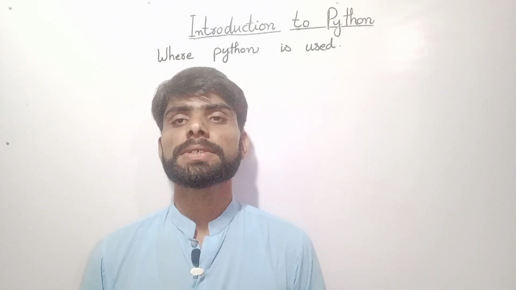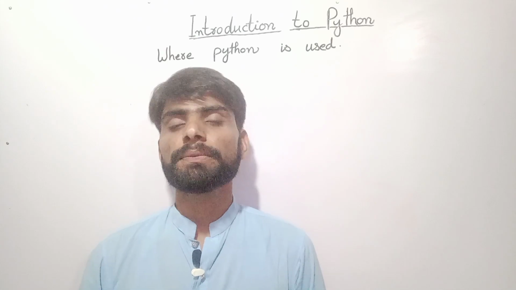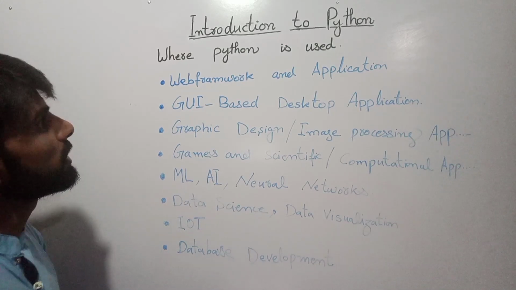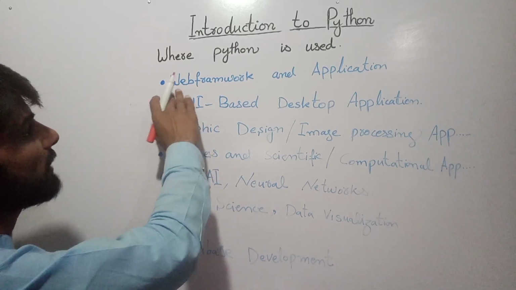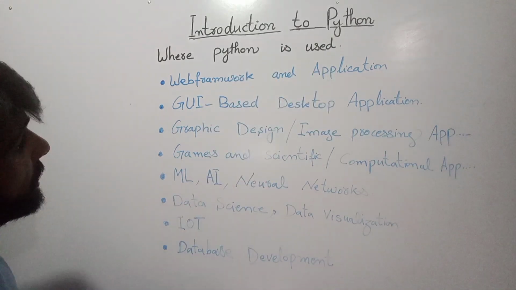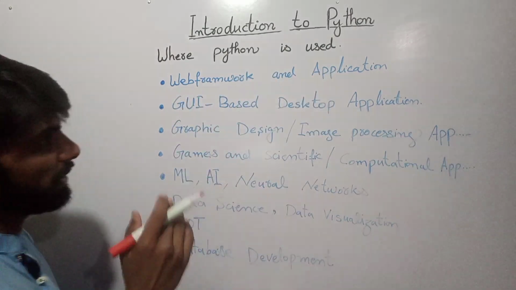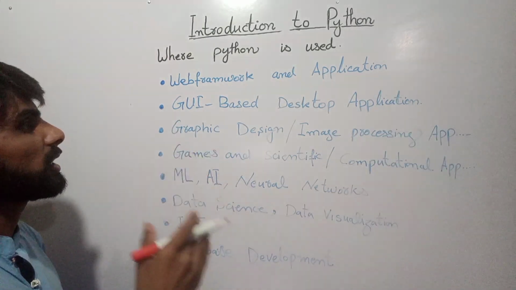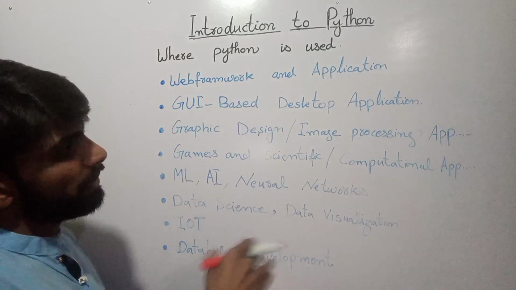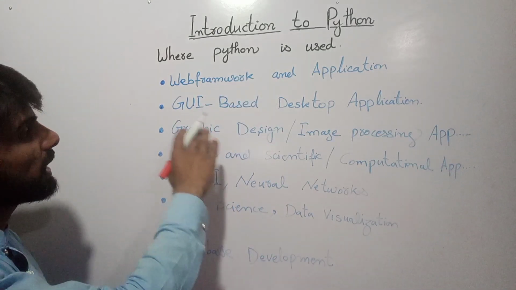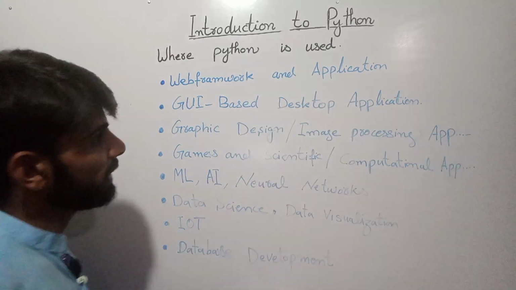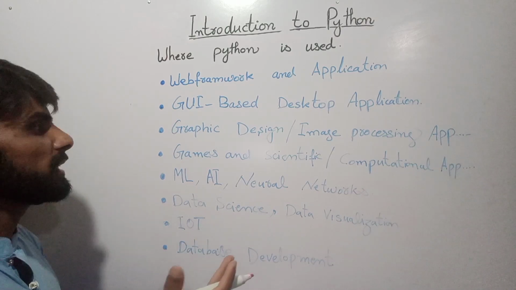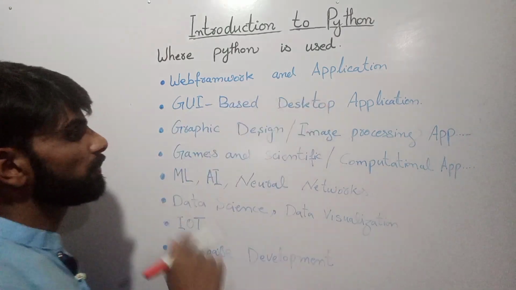Nowadays Python is used in a lot of tech domains. These are the main domains where Python is used. First one is web frameworks and applications. It is used a lot in web applications. In the Python language, the Django and Flask frameworks are very good for developing applications and web development. Second one is GUI-based desktop applications. It is also best for graphical user interface applications.